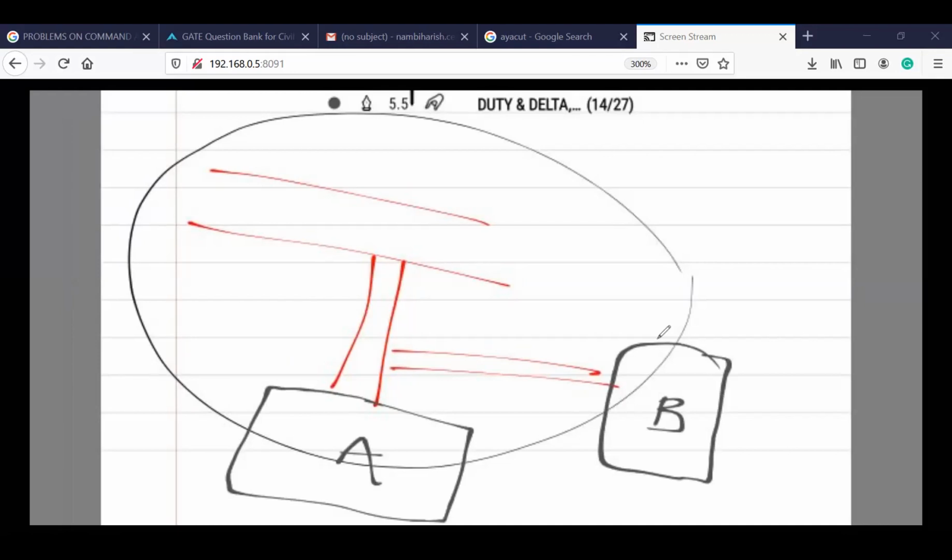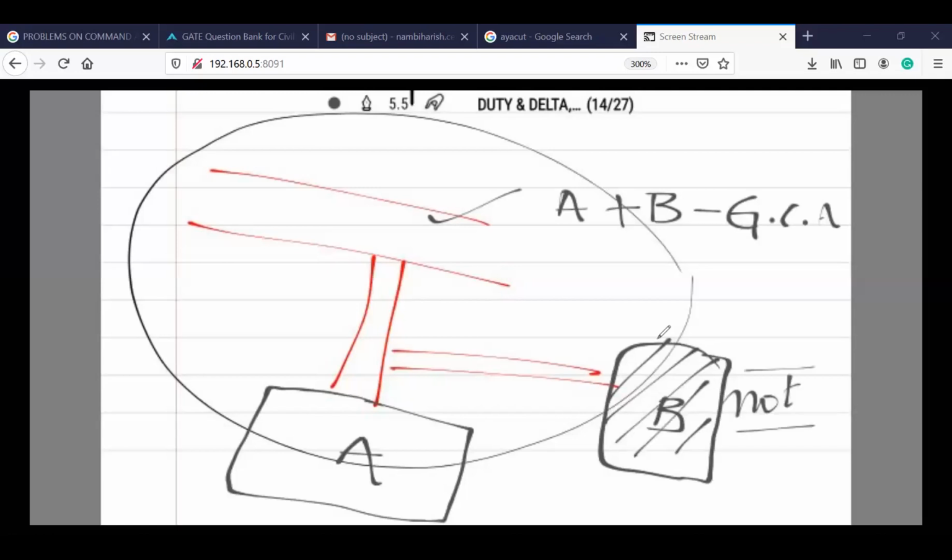Now this system has some command area, which we call A plus B, which is called the gross command area, the complete area under an irrigation system. Now for a particular season, B is not cultivated. That means the cultivating area is only A. So to find the cultivable command area for a particular season, we have to subtract B from the GCA.